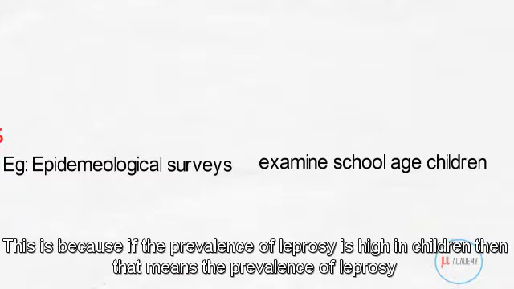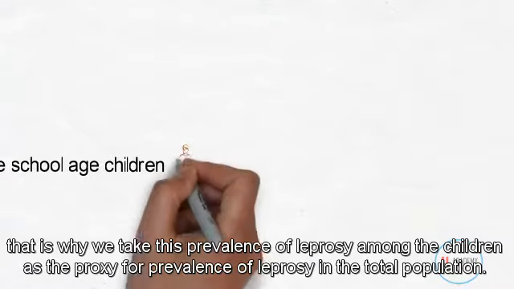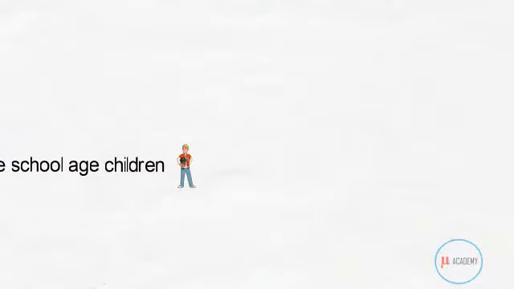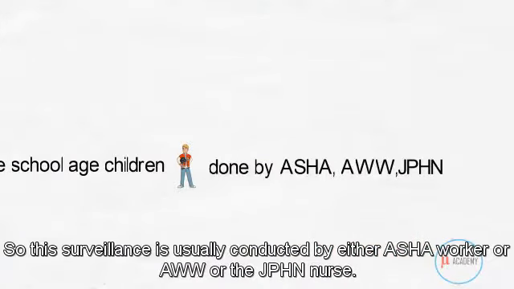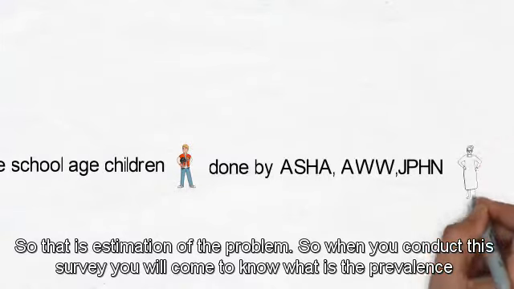This is because if the prevalence of leprosy is high in children, that means the prevalence among the whole general population is also high. That is why we take the prevalence of leprosy among the children as the proxy for the prevalence of leprosy in the total population. This survey is usually conducted by either an Asha worker or Anganwadi worker or the JPHN nurse. So that is estimation of the problem.